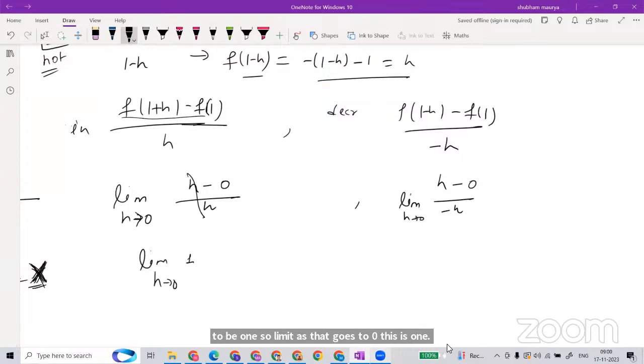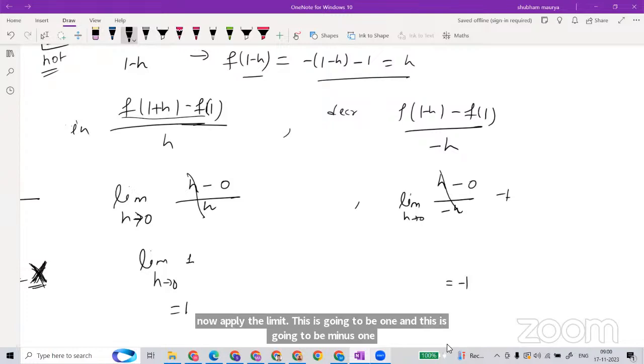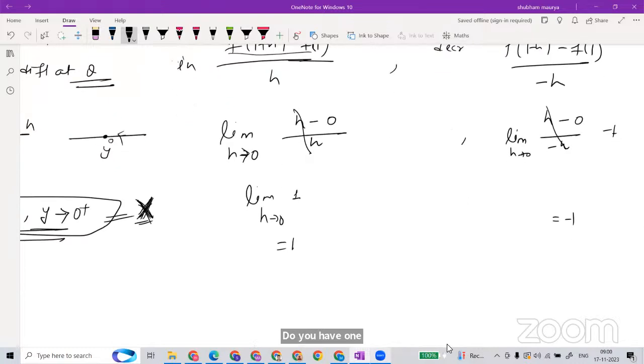And what is happening here? Without applying the limit, first solve the expression, we will get -1. So now apply the limit. This is going to be 1 and this is going to be -1. So what I said here, I got the same ratio but a different sign.